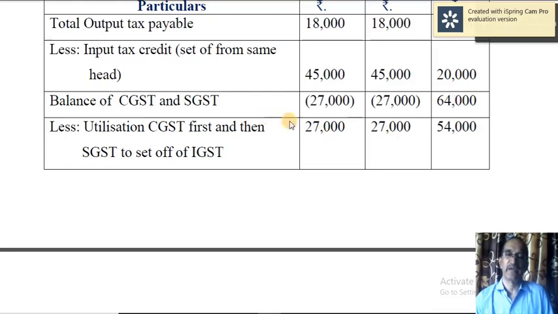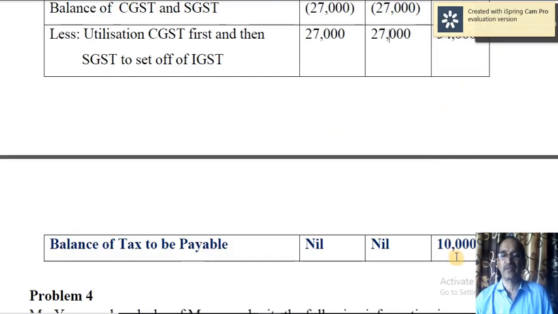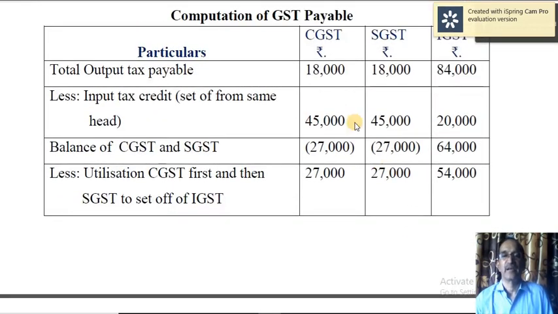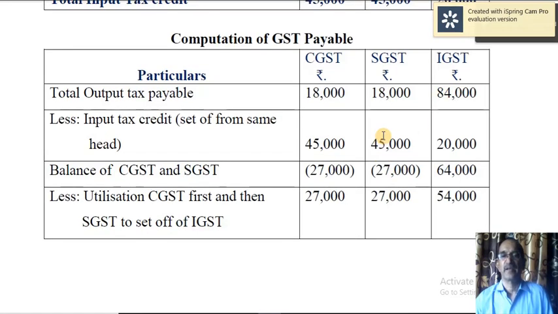So in spite of utilizing input tax credit of CGST surplus and SGST surplus, still there is a tax liability of 10,000 as far as IGST is concerned. So balance of tax payable is just 10,000. Let me repeat. Say output tax payable is CGST 18,000, SGST 18,000 and IGST 84,000.